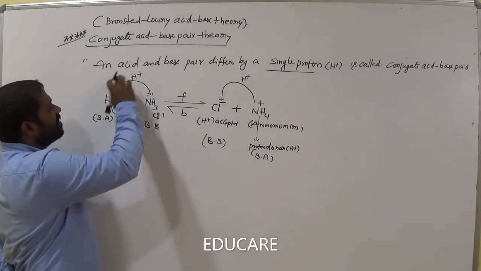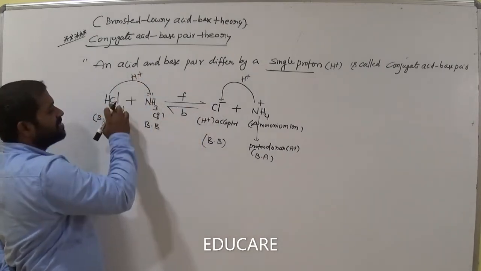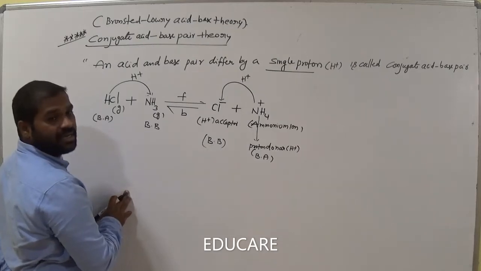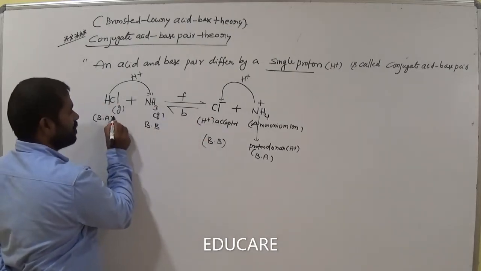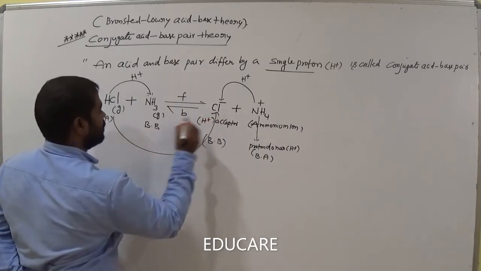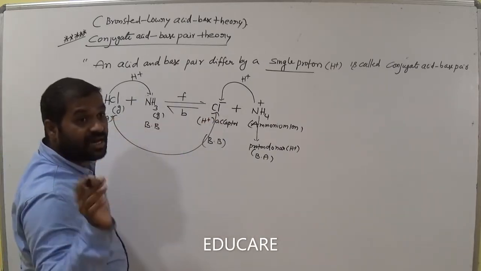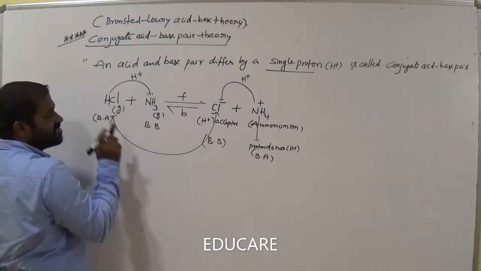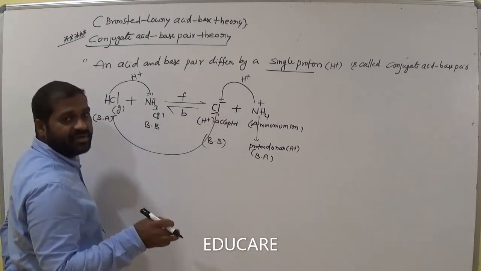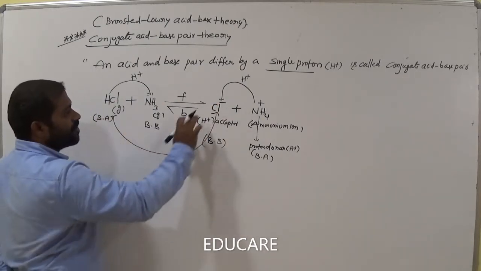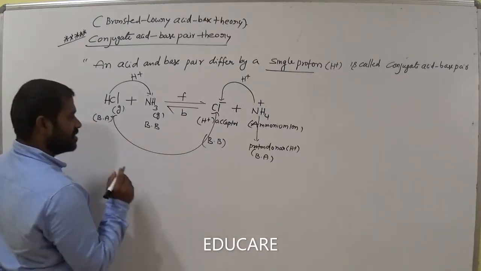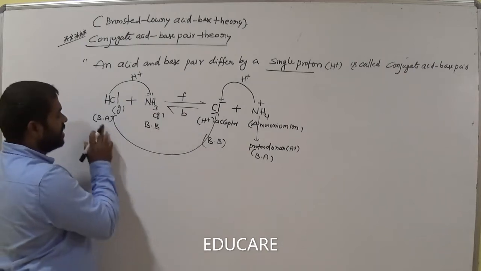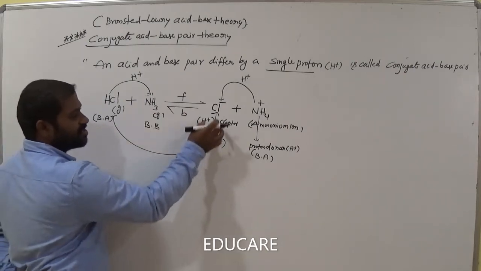Because after losing the H plus, it converted to Cl minus, am I right? Now compare how many hydrogens differ in these two. How many H plus differ? HCl has one. Here Cl minus, there is no hydrogen, am I right? Now how many protons are different? Only one proton.